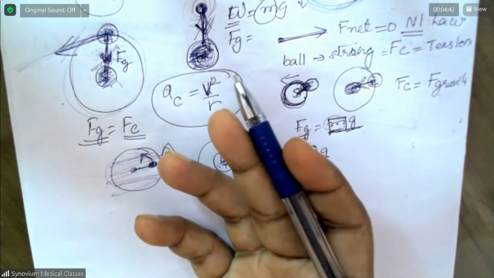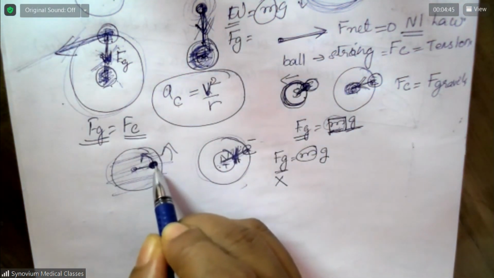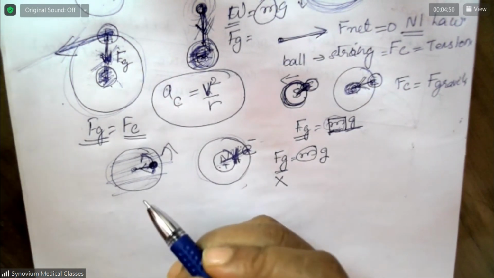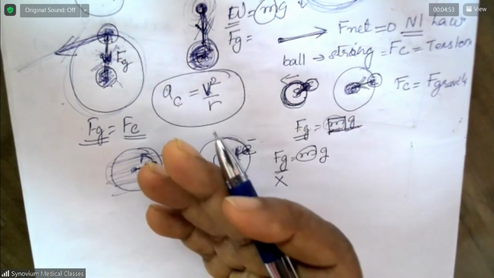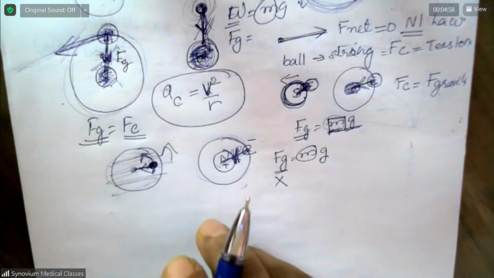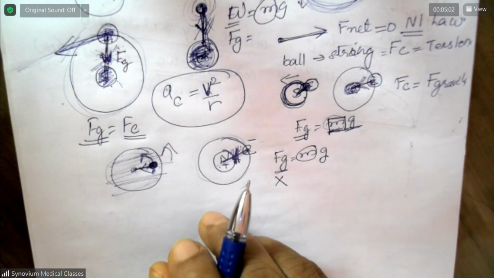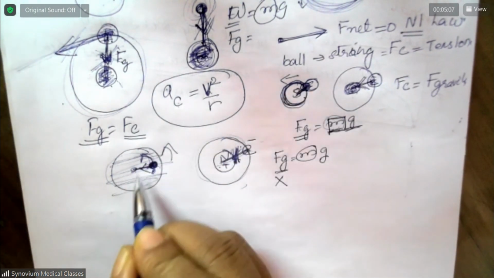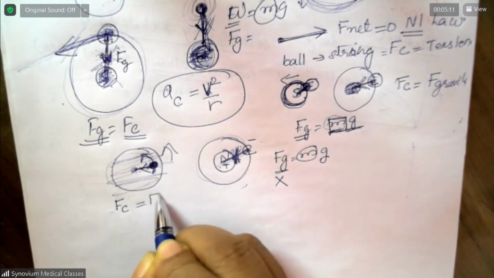You think the frictional force between this one and this one is acting as the centripetal force. So you understand that in different situations, different things will provide a centripetal force. Yes, so here in this case, the centripetal force is provided by the friction.